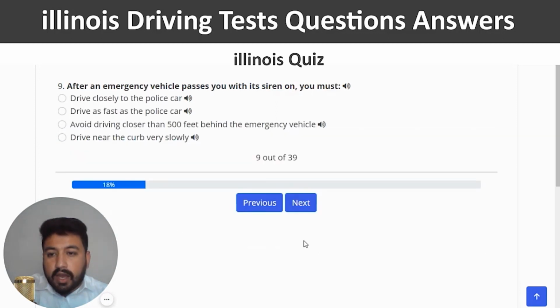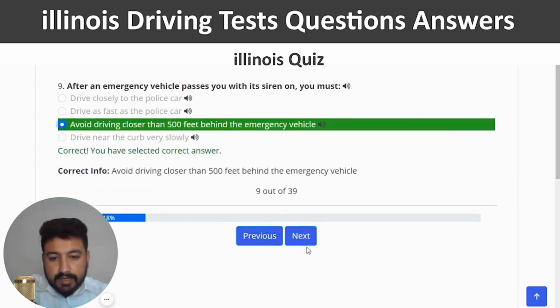Correct. And next. After an emergency vehicle passes you with its siren on, you must. So the right answer of ninth question is avoid driving closer than 500 feet behind the emergency vehicle. So third option. And next.